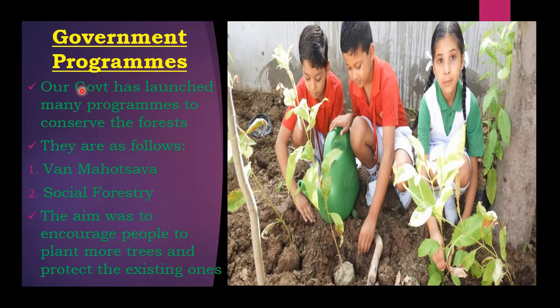So the government took major steps long back in order to conserve the forest: not to burn the forest, not to put a fire in the forest, or not to cut the trees, and even to save the wild animals, leaving them in the forest itself, not hunting or hurting the animals. There are many steps that have been taken by the government. The Chipko movement was one of the successful programs. Till today we remember the Chipko movement.